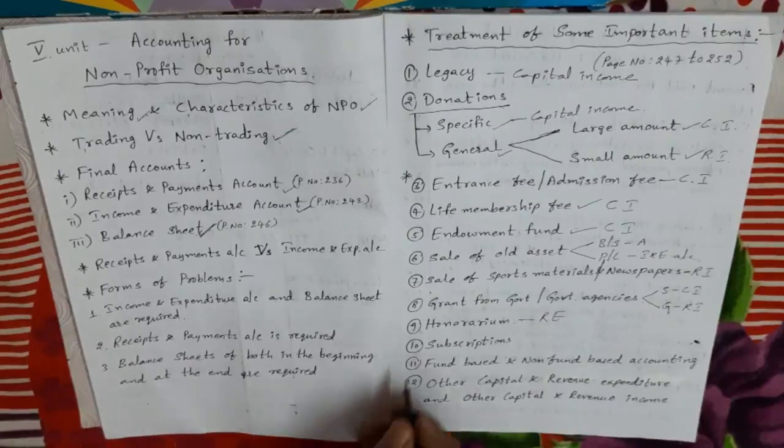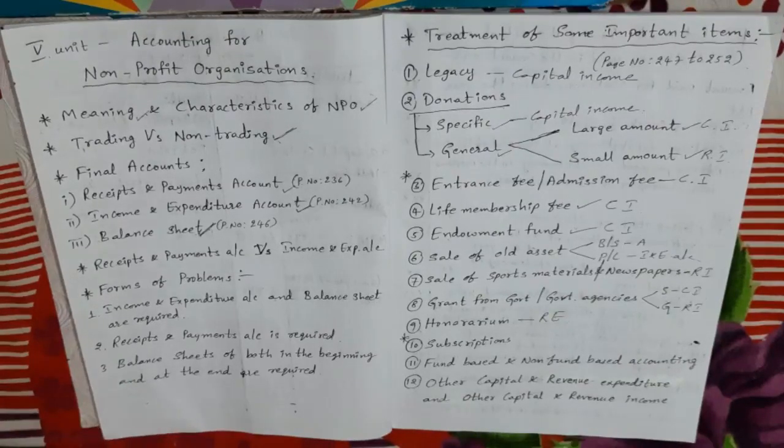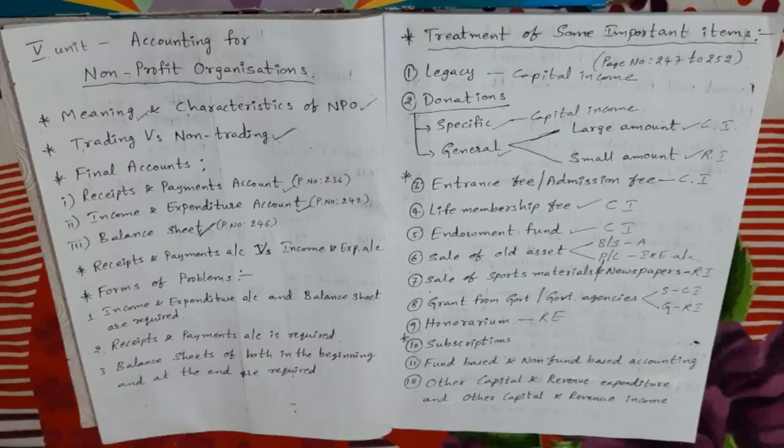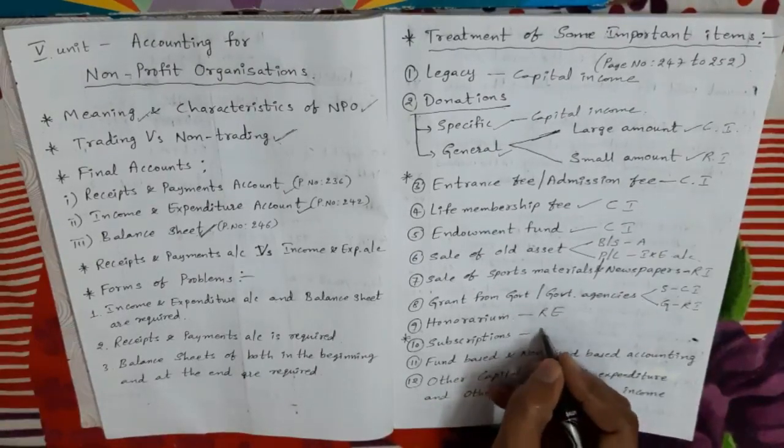Next, very important, subscriptions. Subscriptions are a major recurring source of income of a non-profit organization, paid by the members periodically. Subscriptions received during the year appear on the debit side of the receipts and payments account, and subscriptions relating to the current year are shown on the income and expenditure account income side, I mean credit side. Present year subscriptions we take in the income and expenditure account credit side because the nature of subscription is revenue income.